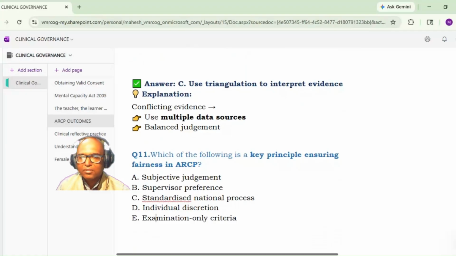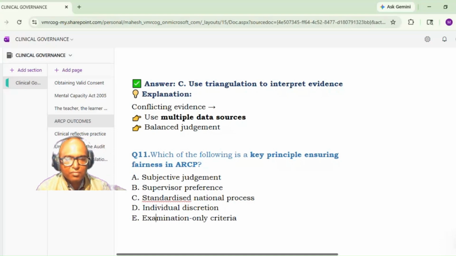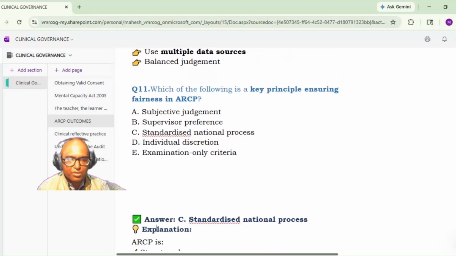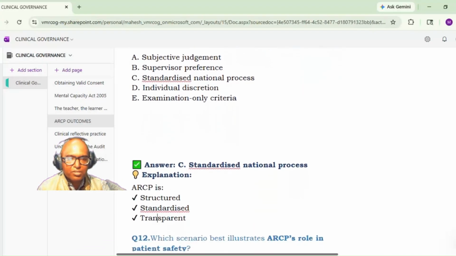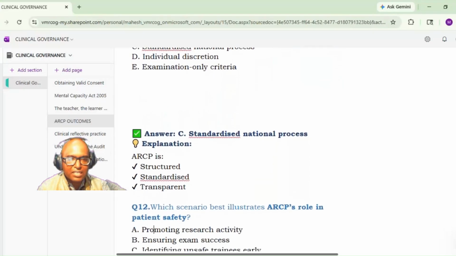Next. Which of the following is a key principle ensuring fairness in ARCP? Subjective judgment, supervisor preference, standardized national process, individual discretion, and examination only criteria. So it is C, standardized national process. Yes. So ARCP is structured, standardized, and transparent.